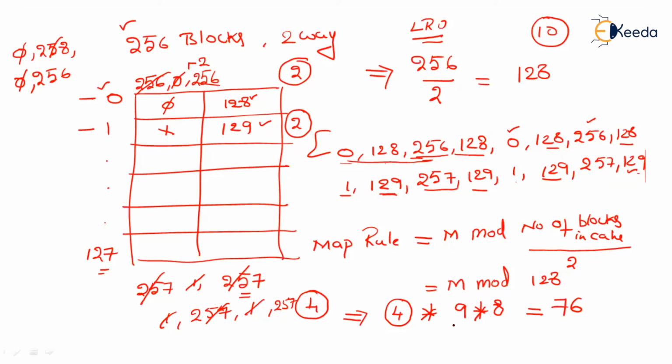But right from the second iteration onwards, I don't have any compulsory misses. Everything is a conflict miss. So from the second iteration, every iteration will give us 8 conflict misses. 9 into 8 is equal to 72. 72 plus 4 is equal to 76. Altogether, we have 76 conflict misses.